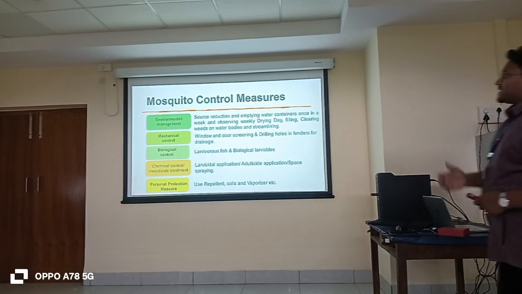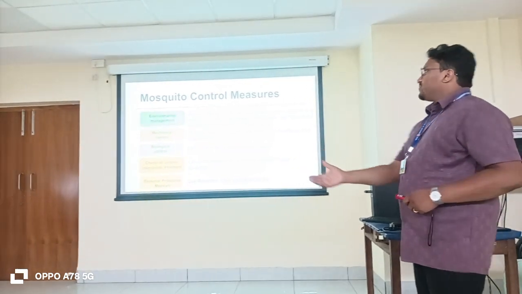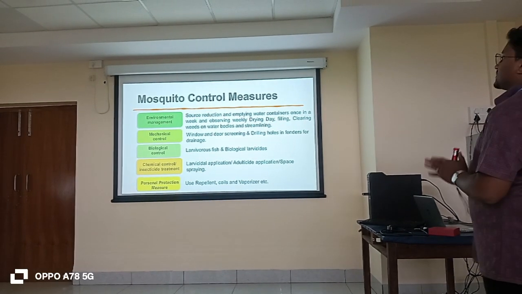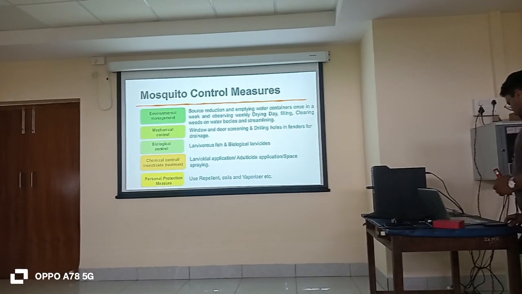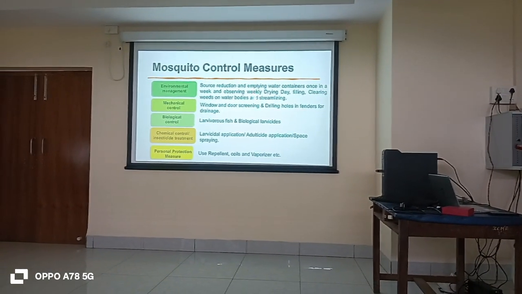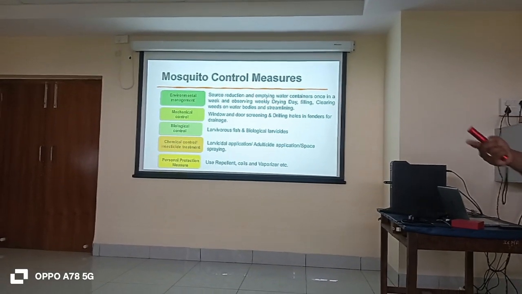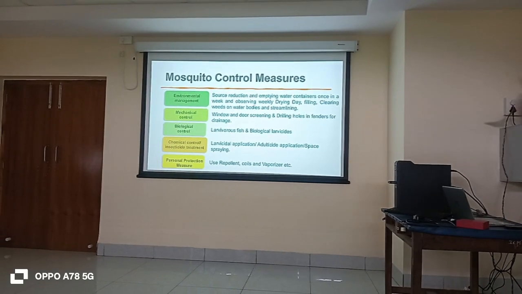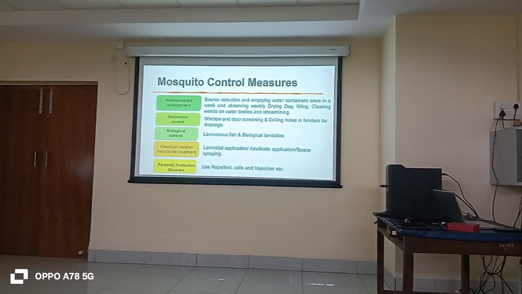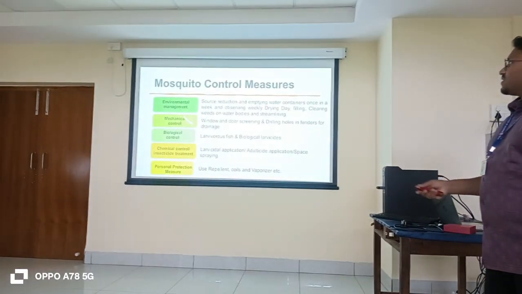So, in the environmental management, source reduction. You know source, how to reduce the source, whether to remove it or emptying water containers. So the source should not be there in the environmental management. Source reduction, weekly. Drying day. We should maintain one dry day weekly so that we can stop the laying of eggs, the development of the life cycle of the mosquito. Filling, clearing weeds or water body streamlining, whatever it may be, the source should be reduced. That is the environmental management.